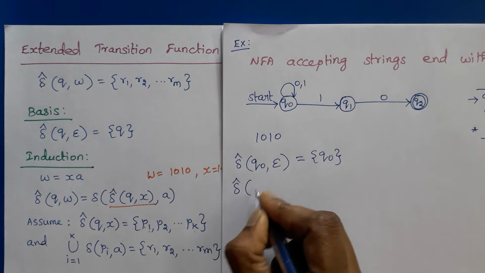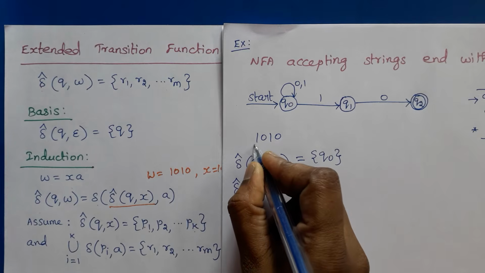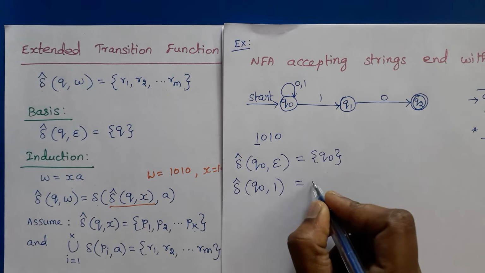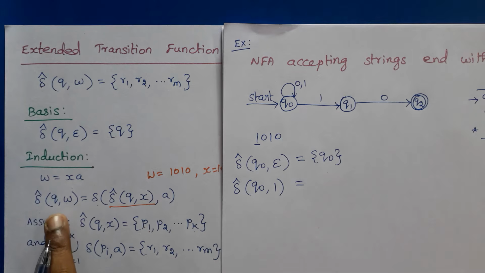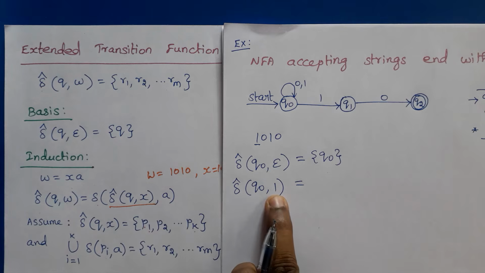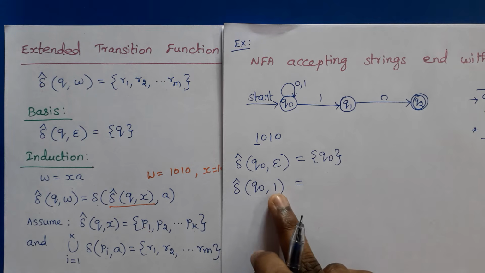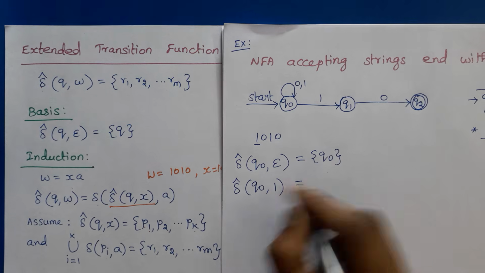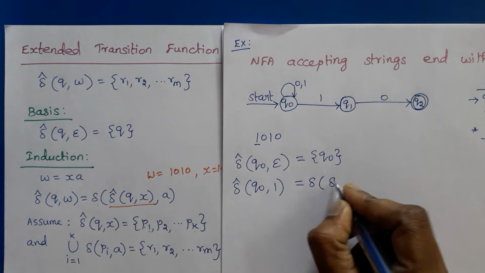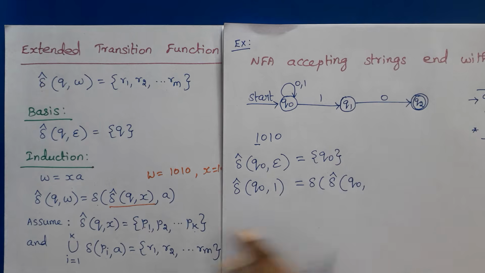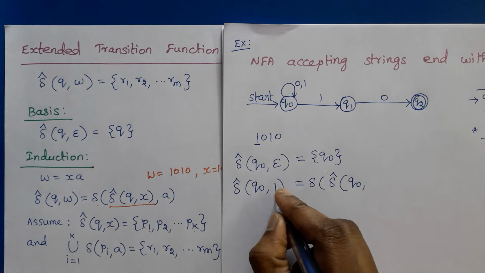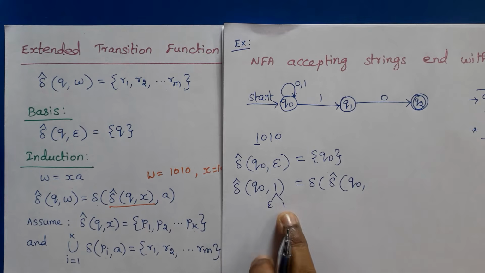Then delta cap of Q0 comma 1, we have to consider the first symbol 1. Here we have to consider the induction step. So W should be written in the form of XA. Here A is 1 and X is epsilon, because the remaining symbols of W are epsilon here. So this can be written as delta cap of Q0 comma epsilon 1, where epsilon is X and A is 1.